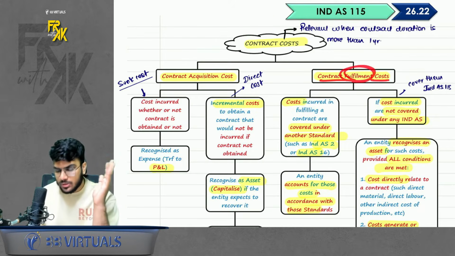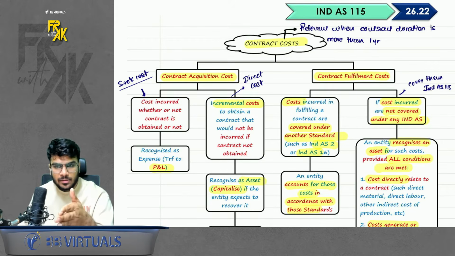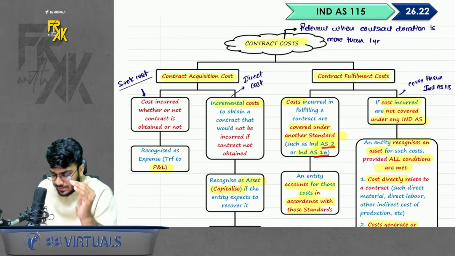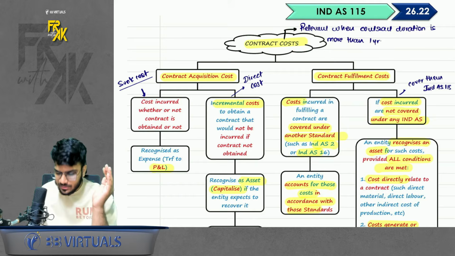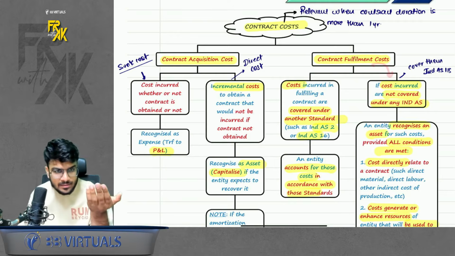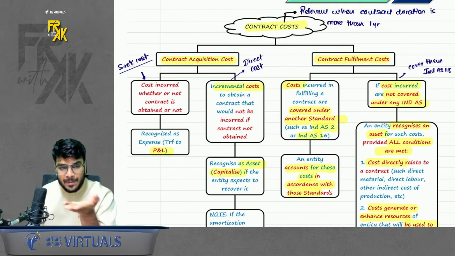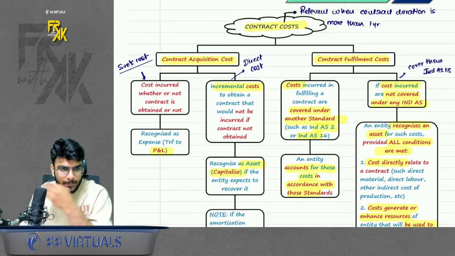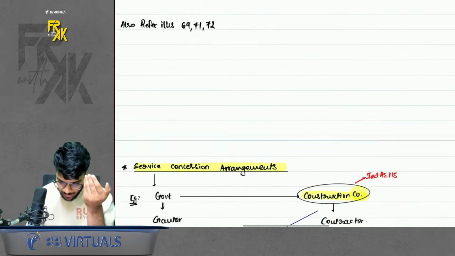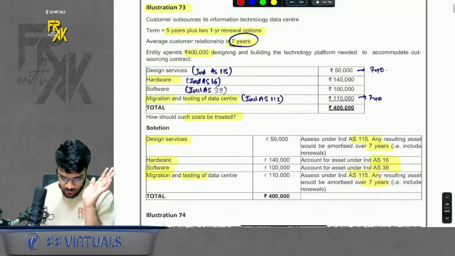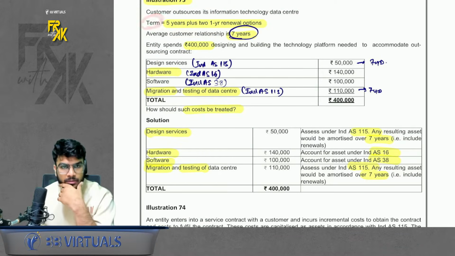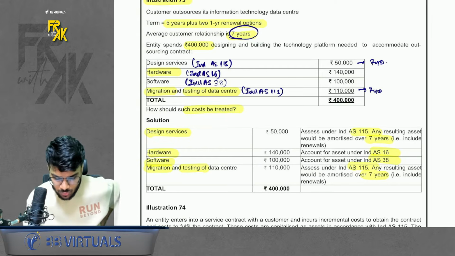Second is contract fulfillment cost, the cost which you incur while fulfilling the contract. So here also two types of cost are there. One, that cost is covered under any other Ind AS, like Ind AS 2, Ind AS 16, Ind AS 38. If it is covered under any other Ind AS, account for those costs as per the respective Ind AS. But if it is not covered under any other Ind AS, you will capitalize the same as per Ind AS 115 and book across the period of contract. Simple. Okay, some conditions are given, of course. The cost needs to fulfill these conditions. Now to understand this better, we have one simple illustration. I will show it to you. Illustration number 73. What does it say? Let's say there is a contract which has a tenure of 5 years plus two 1-year renewal terms.